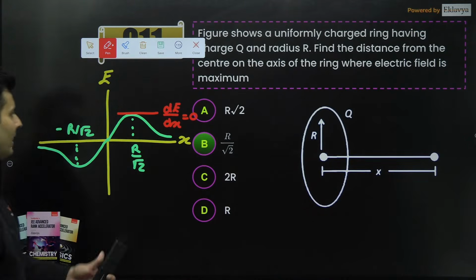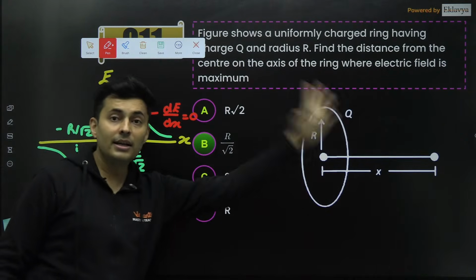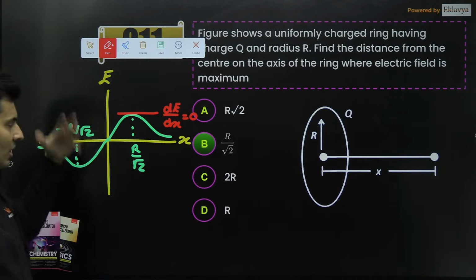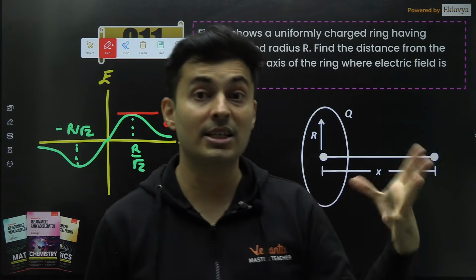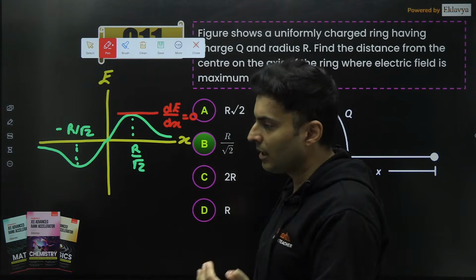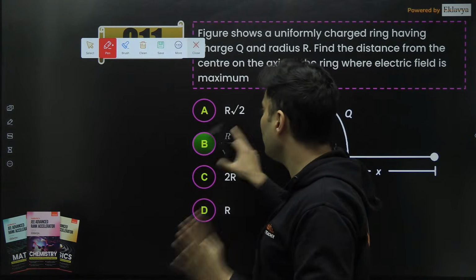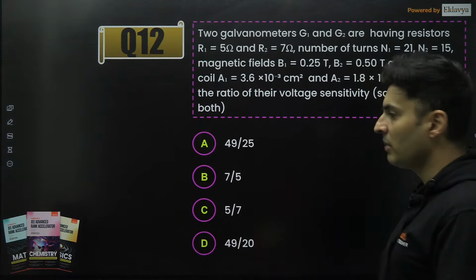So this is where you get maximum field. At the center, it is 0, and at infinity also it tends to 0. So this is telling most of you that please remember all those special cases, special results, which are very unique. Instead of wasting time in the exam, you can directly mark the answer if you remember it. Now it's become a game of remembering special cases.